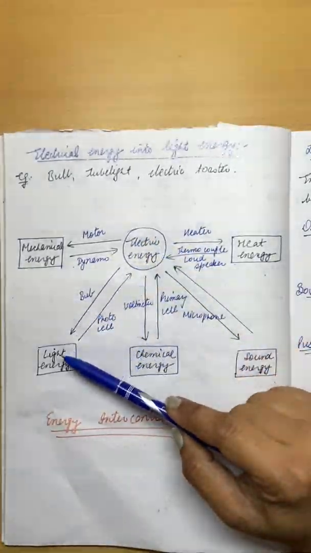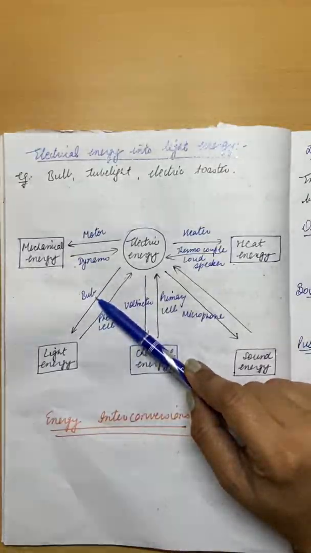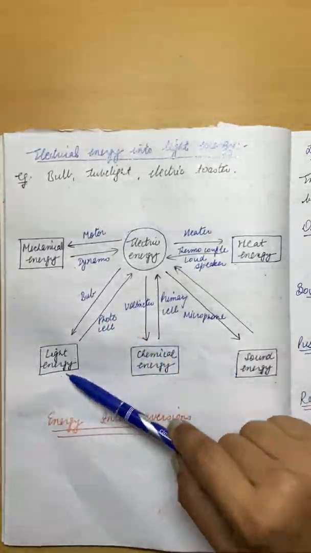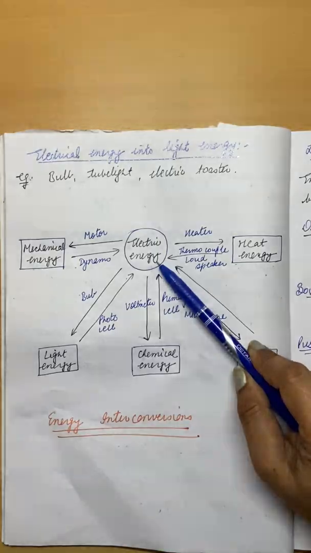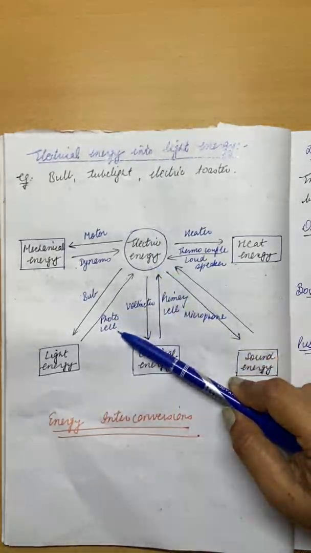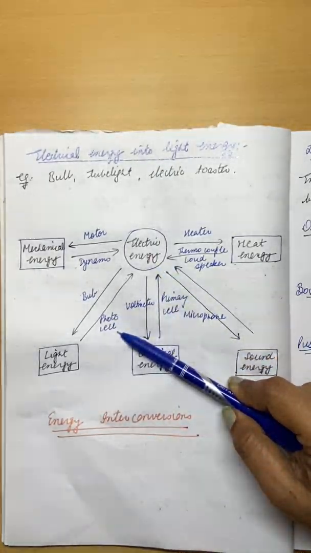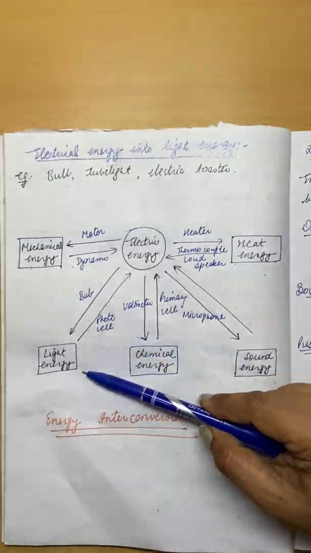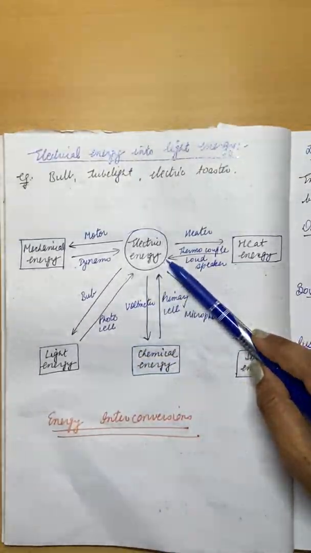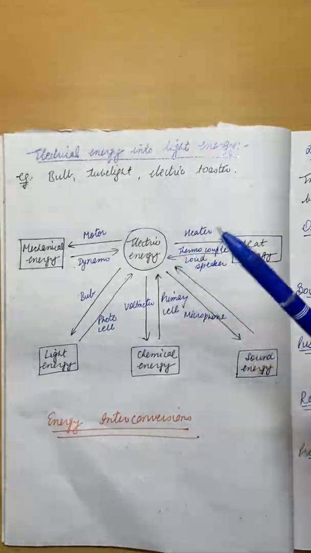Electric energy can be converted into light energy with the help of bulbs and tube lights, and light energy can be converted into electric energy with the help of photocells, or you can say solar cells. Solar cells absorb the sunlight and produce electric energy.